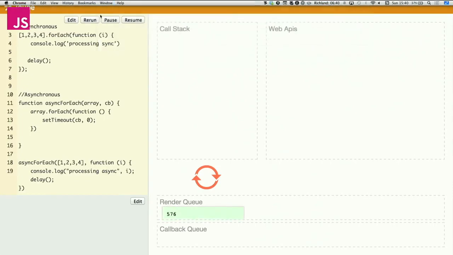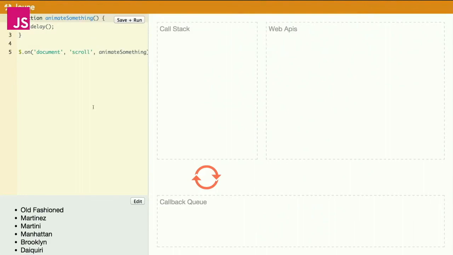An example of that we can see with scroll handlers. Scroll events in the DOM trigger a lot. I presume they trigger on every frame, so every 16 milliseconds.